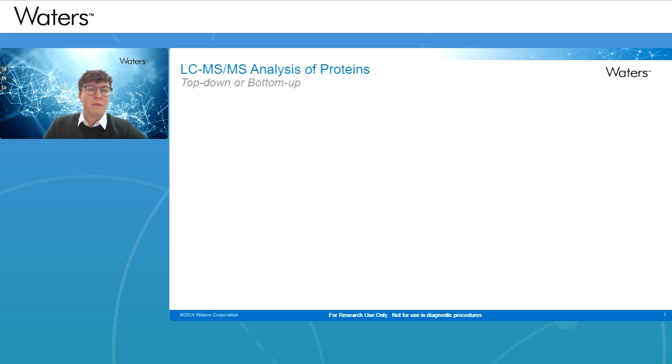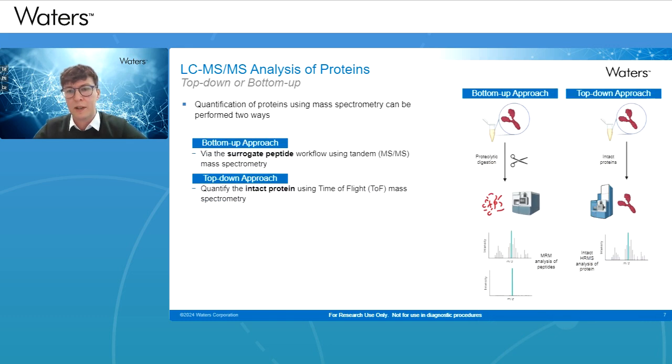So in regards to the LC-MS analysis of proteins, there are perhaps two approaches you can take for this. You can either take the bottom-up approach, which we term the surrogate peptide workflow. And in this instance, you select a signature peptide, which is specific to the protein of interest.